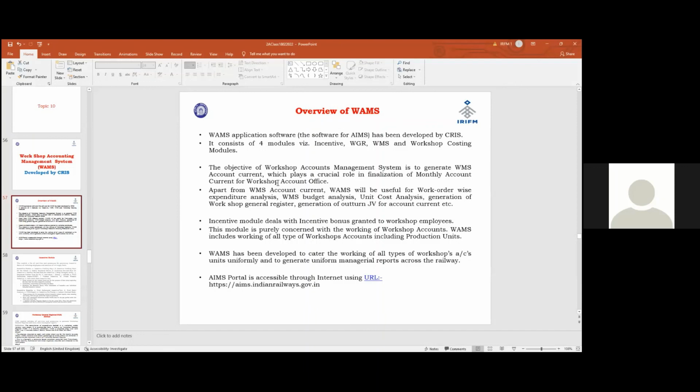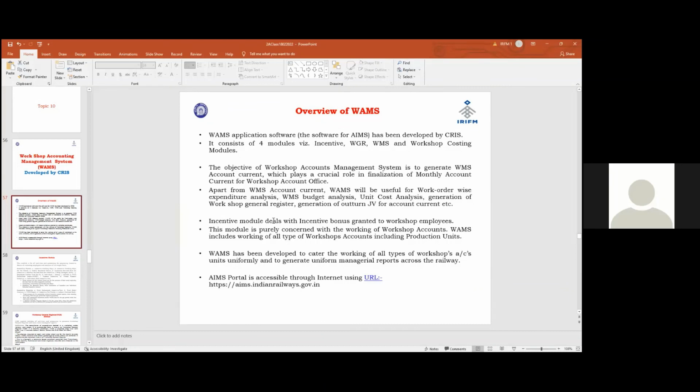So the WMS is for the purpose of workshop accounting management system. It's an application software. What is WMS? Workshop accounts management system. There are 4 modules: Incentive, WGR, WMS, and workshop costing modules. Apart from WMS account current, WMS will be useful for work order wise expenditure analysis. What can we see with it?